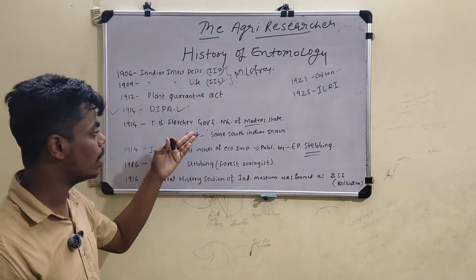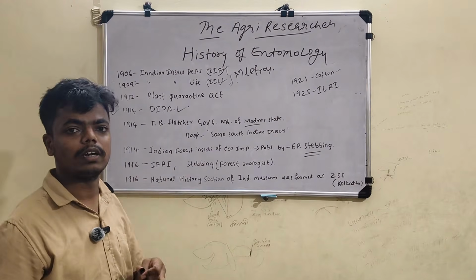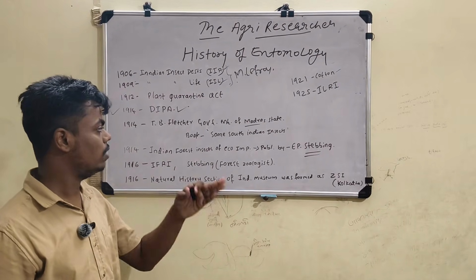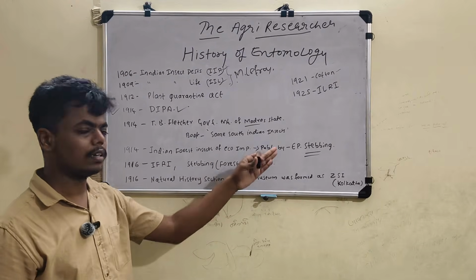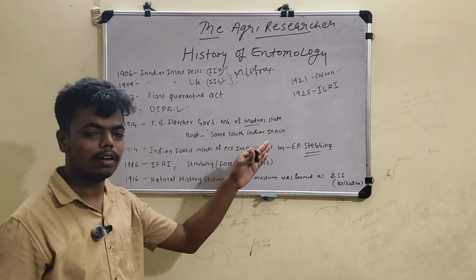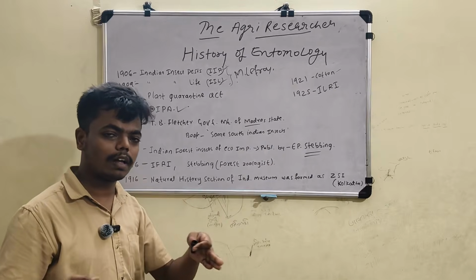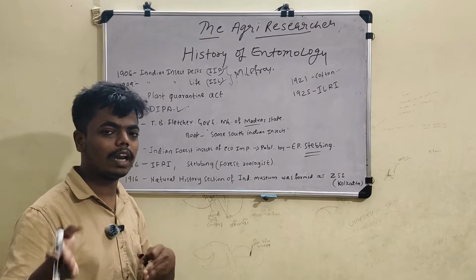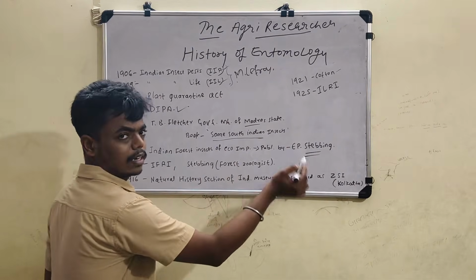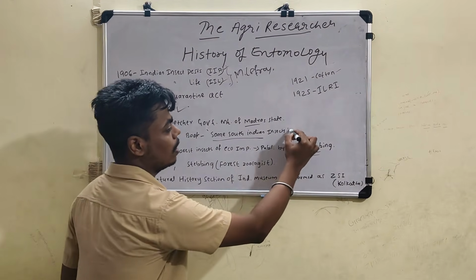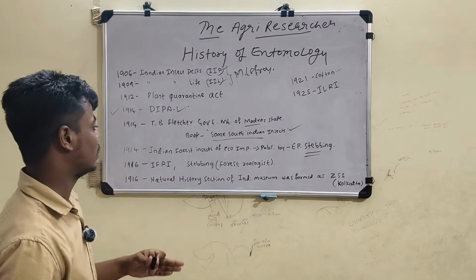T.B. Fletcher is the first government entomologist of Madras state. He is a writer who wrote one book called Some South Indian Insects. How to remember it? Madras means Chennai. It is already a South Indian state. It is easily remembered as South Indian insects. He was in Madras state only. That's why you can easily remember it like that.